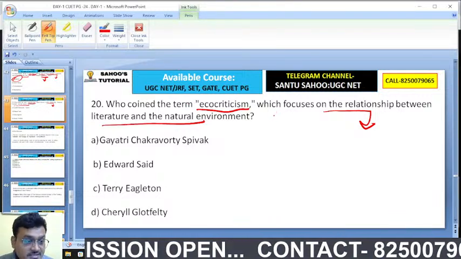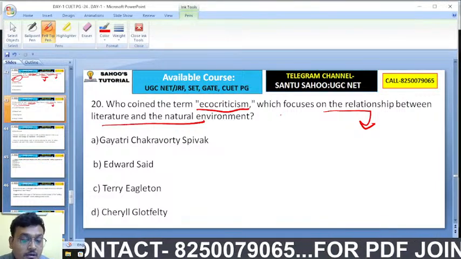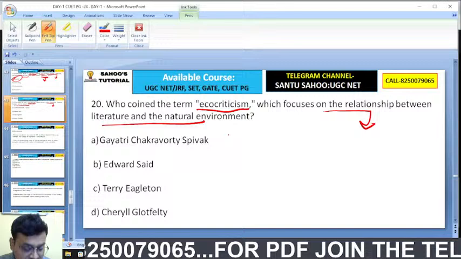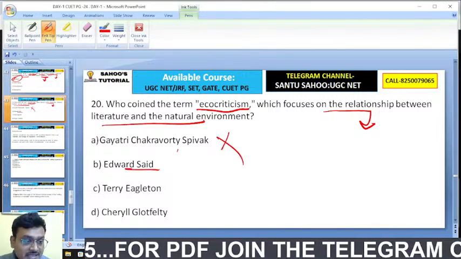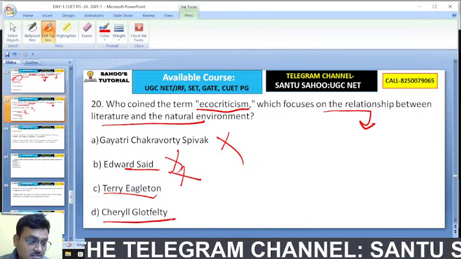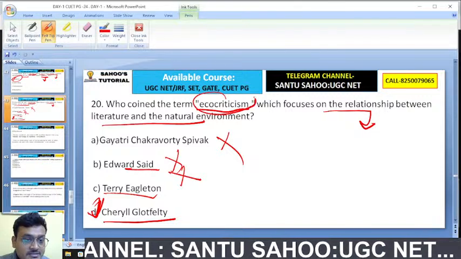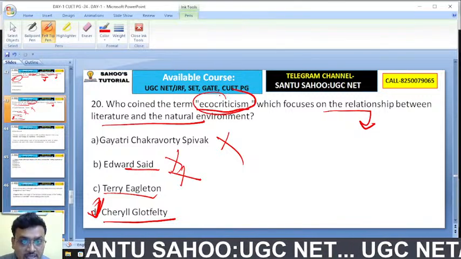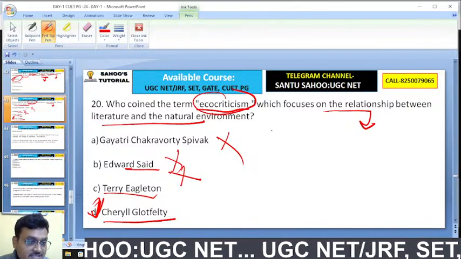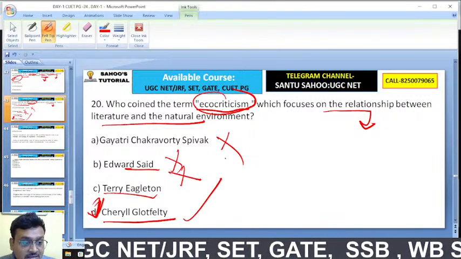Coining the term eco-criticism here. Gayatri Chakravorty Spivak, no. Edward Said, no. Terry Eagleton, no. It's Cheryl Glotfelty. Cheryl Glotfelty is actually coining the term eco-criticism, that is a study of the relationship between literature and the natural environment. That is eco-criticism. Cheryl Glotfelty is the right answer.